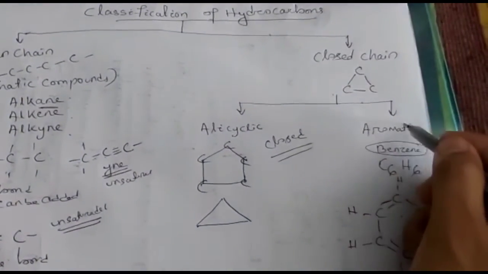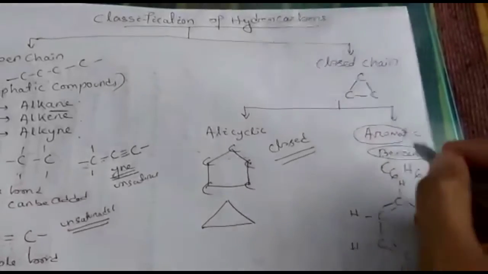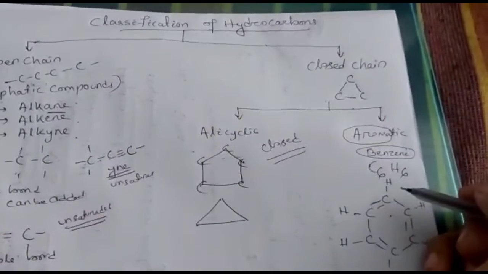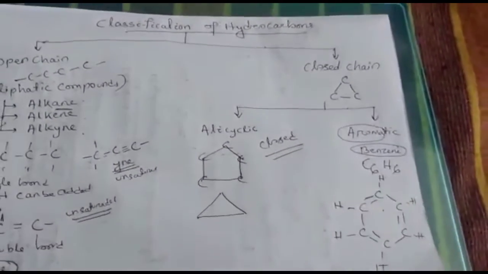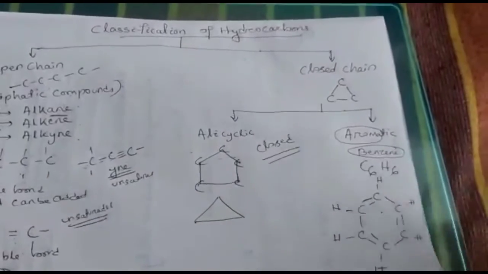One important thing I want to tell you, the word aroma. What is the meaning of aroma? Why is it named as aromatic? Aroma means sweet smell. The compounds which have sweet smell, that is known as aroma. The benzene compounds have very sweet smell. Therefore, they are known as aromatic compounds.